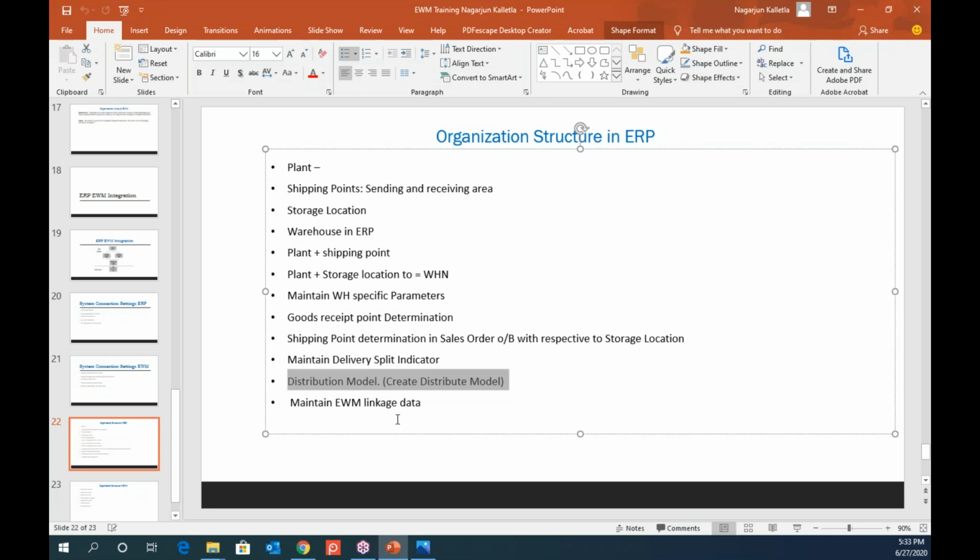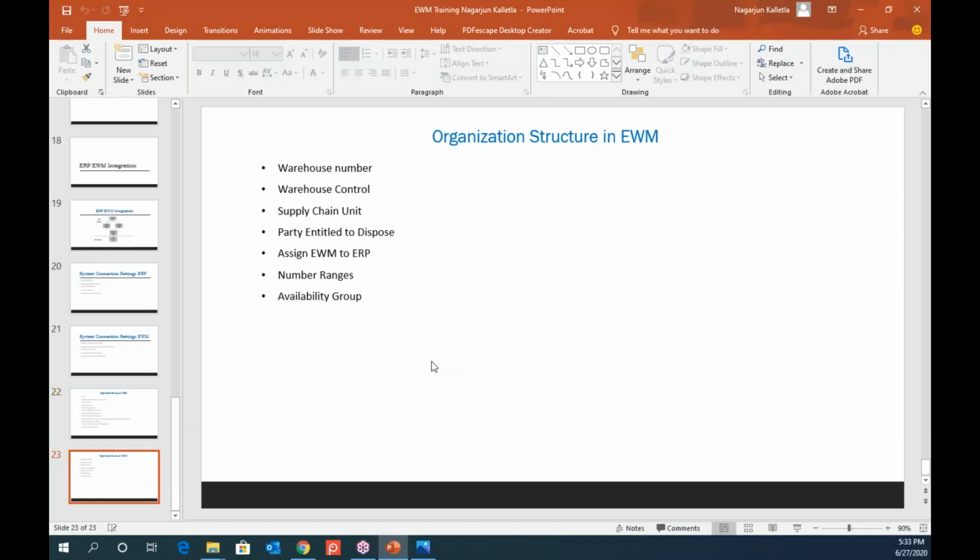And the next one is maintaining the EWM linkage. There are two settings that we'll do. We'll first assign the EWM warehouse number to the ERP warehouse. And there is one more thing that we also do, where we specify the belonging. They are both different settings, but we will set this up for the same ERP EWM warehouse number. Okay, that is about the ERP side organizational structure.